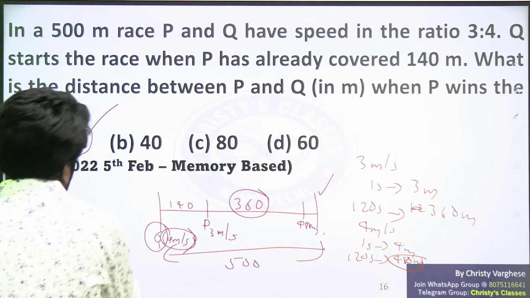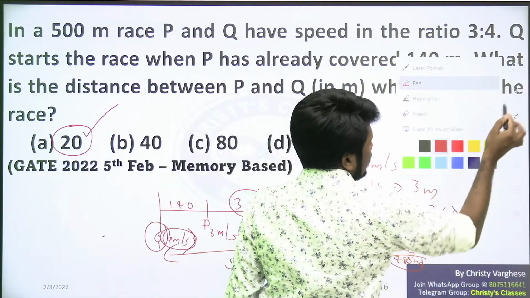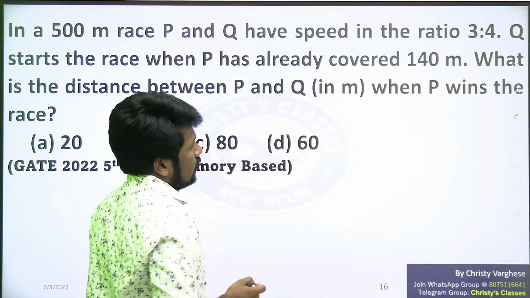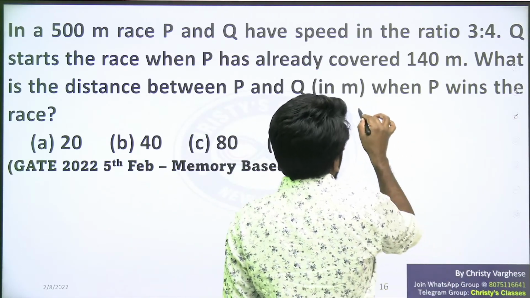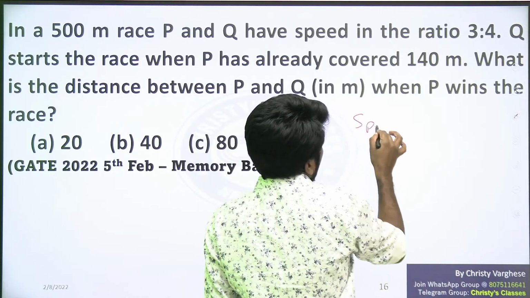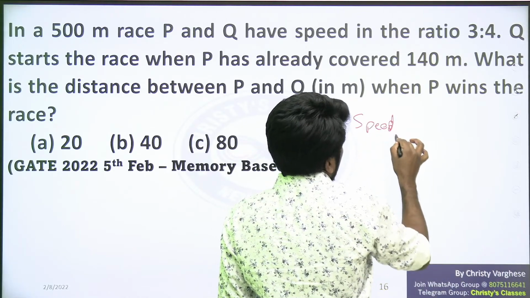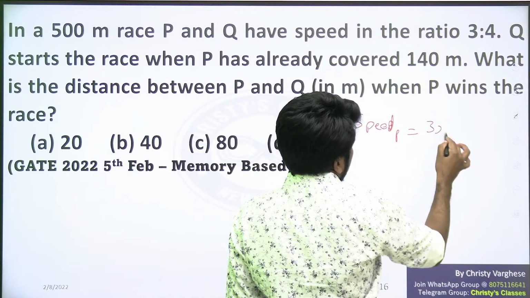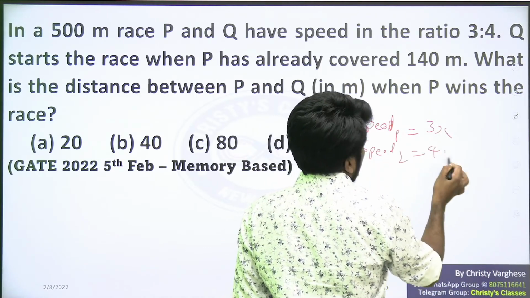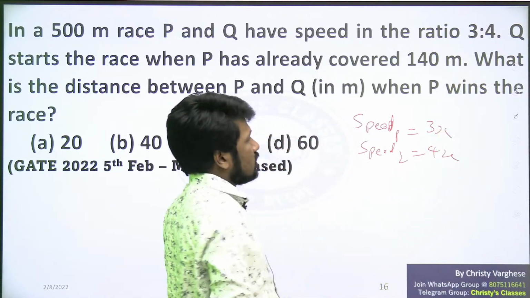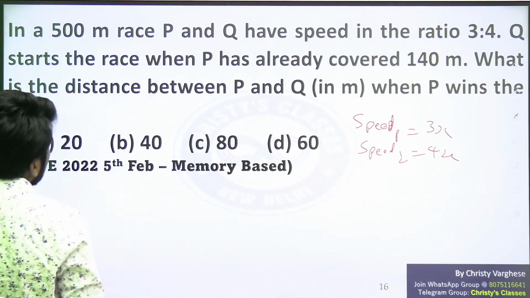Mangesh, I will explain the direct method. Those of you who want the direct method, listen. Yeah, I forgot to explain the direct method. In the direct method, you can take, let the speed of P be 3x and the speed of Q be 4x, because a 3:4 ratio means you can take 3x and 4x now.